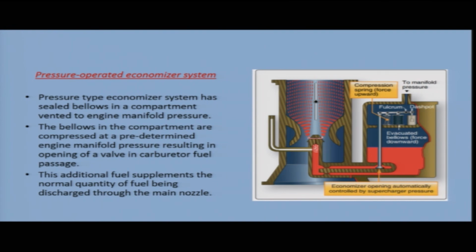The bellows in the compartment are compressed at a predetermined engine manifold pressure, resulting in opening of a valve in the carburetor fuel passage. The additional fuel supplements the normal quantity of fuel being discharged to the main discharge nozzle. So, this is a simple type of economizer system, the pressure economizer system. Your manifold pressure acts on the bellows, they get compressed, this valve gets opened, and you have fuel supplement going to the discharge nozzle.